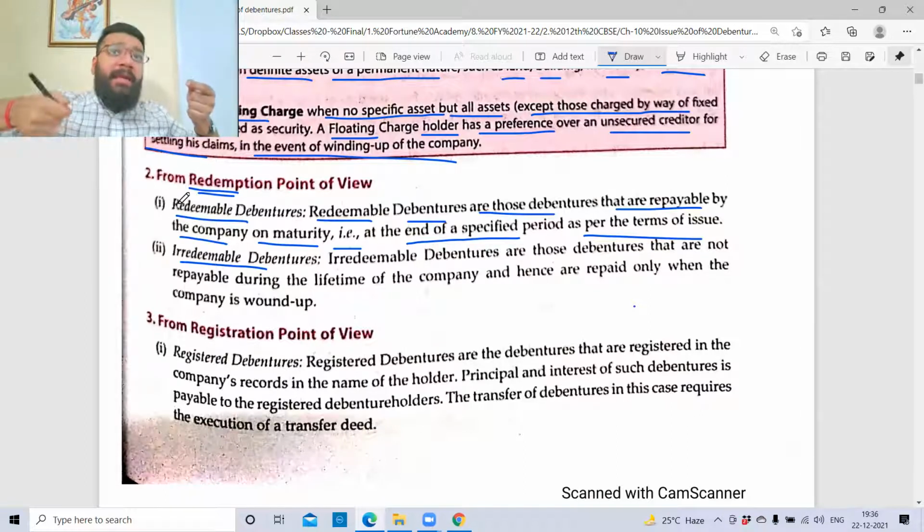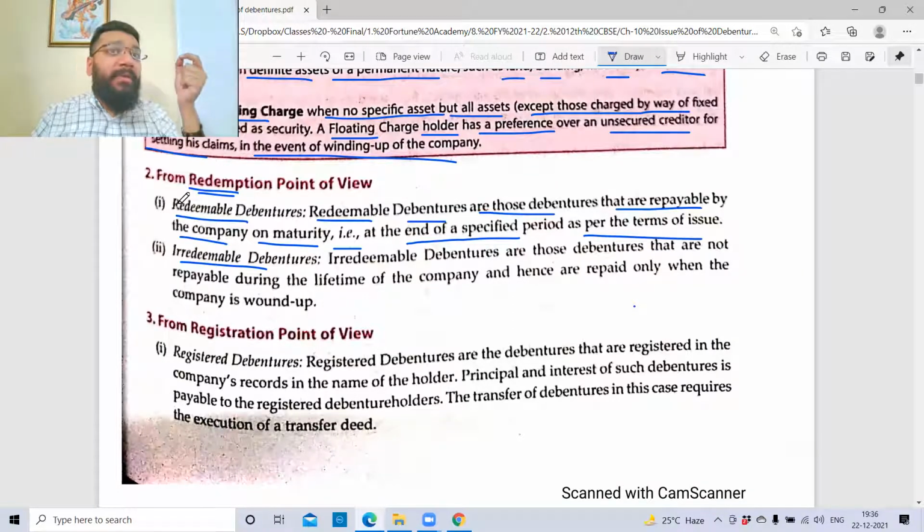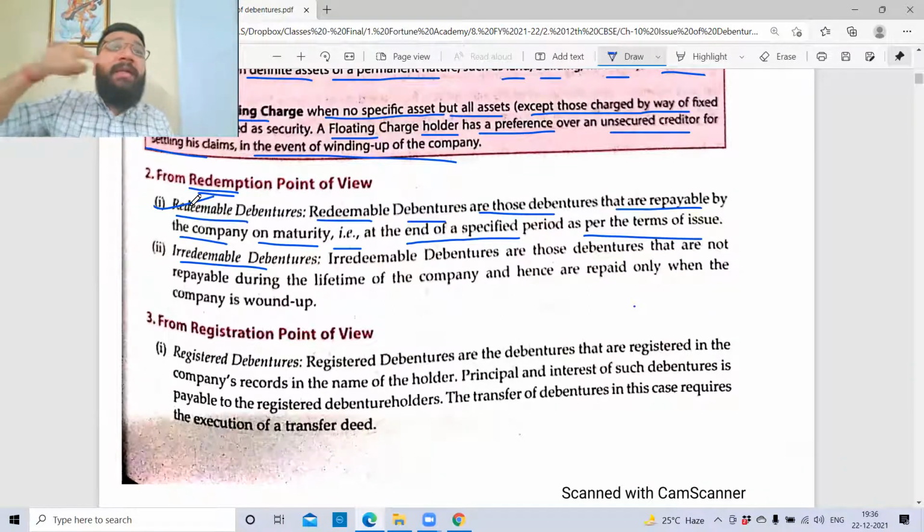So when the loan is being taken, when the debenture has been issued, on the same day, you will tell that, okay, this will be repaid to you on a particular date. So if the date of repayment is given at the time of issue itself, we call it redeemable debentures. At the time of issuing of debenture, if the date of redemption or the date of repayment is already known, then it is called a redeemable debenture, right?